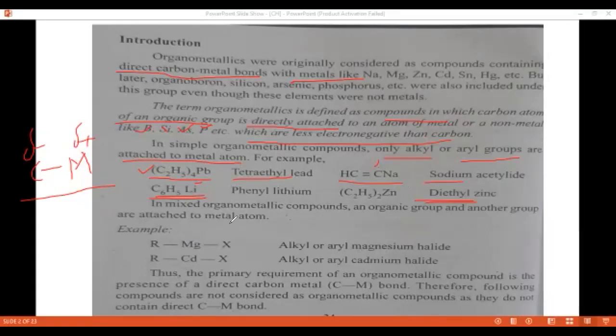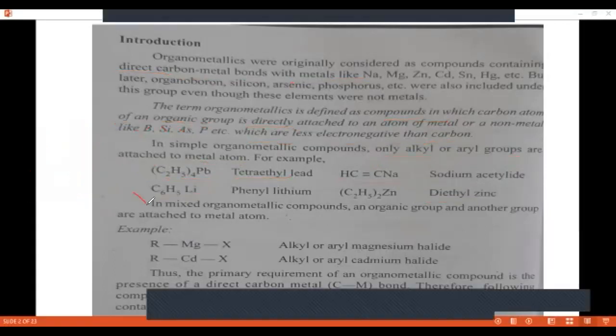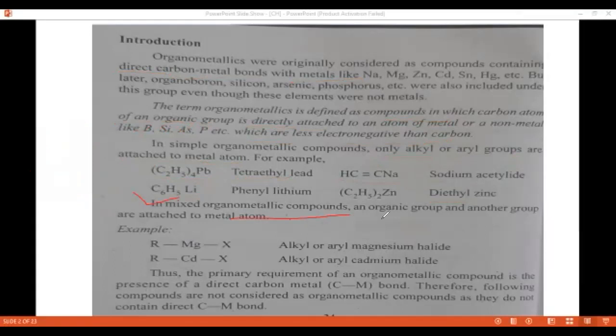In mixed organometallic compounds, an organic group and another group are attached to the metal atom. For example, we know RMgX. In this example, magnesium is the metal and X is a halogen. This is a mixed organometallic compound. The alkyl group is attached to the magnesium, and the magnesium is attached to the halogen.